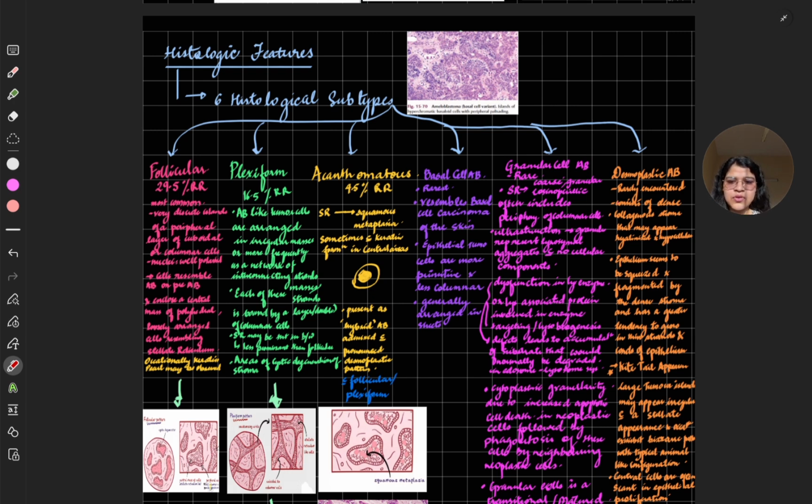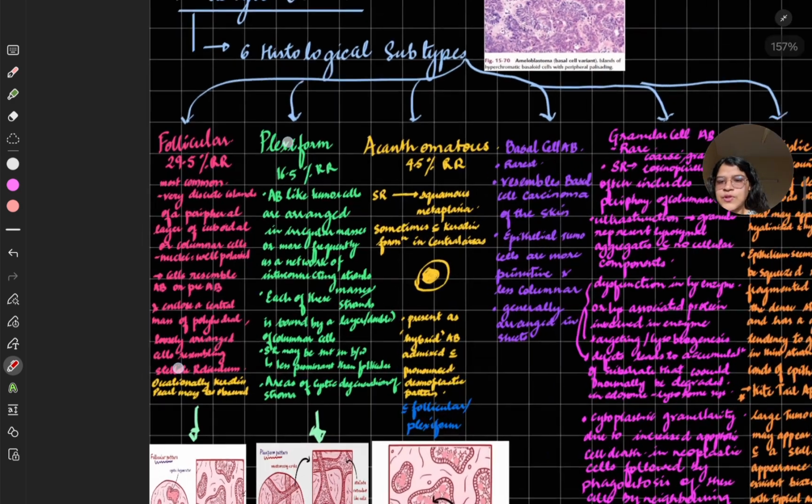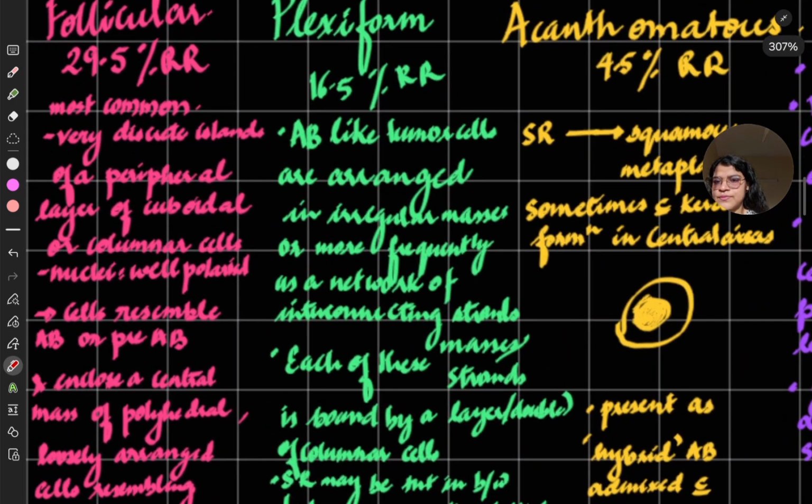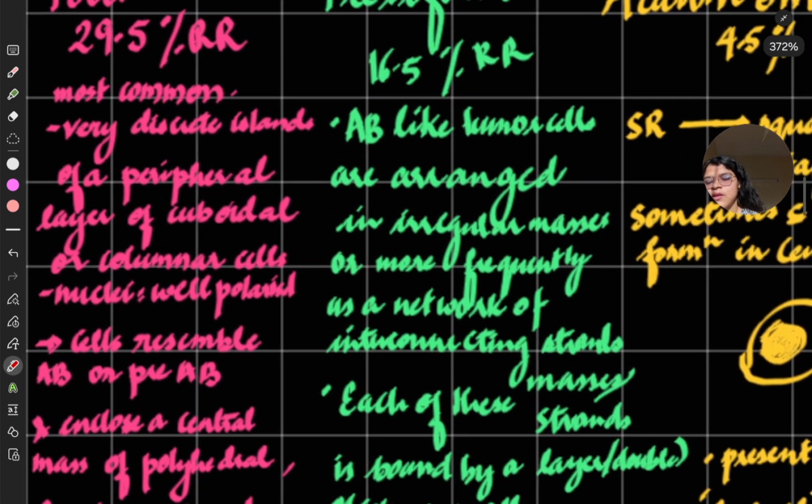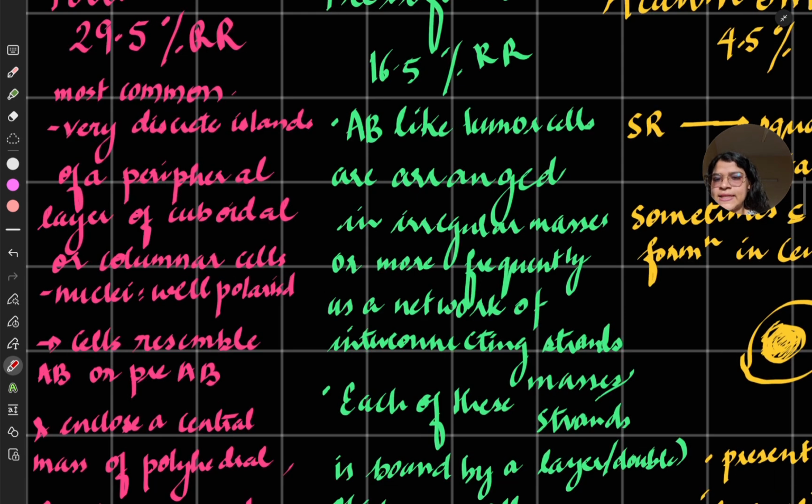Follicular has a 29.5% recurrence rate; it can reoccur once it has been enucleated and excised out. It is very common. It has very discrete islands with a peripheral layer of cuboidal or columnar cells.